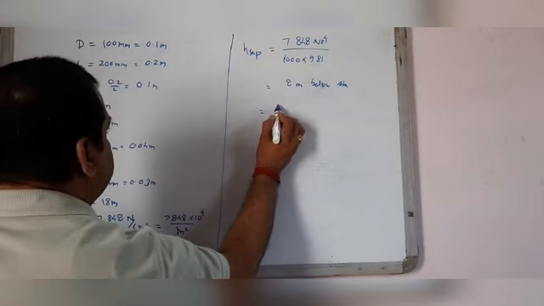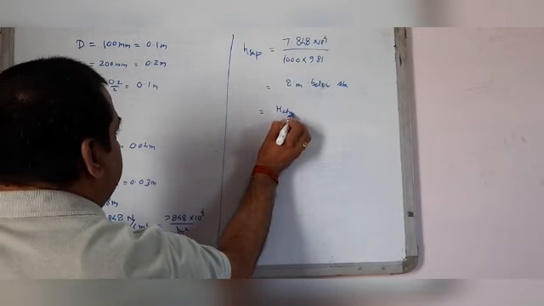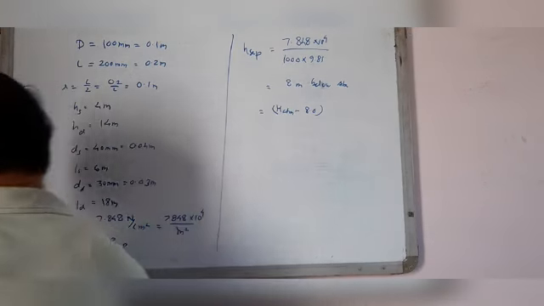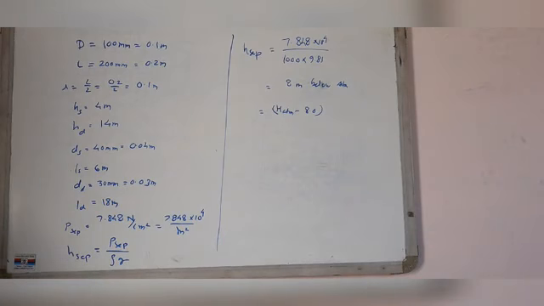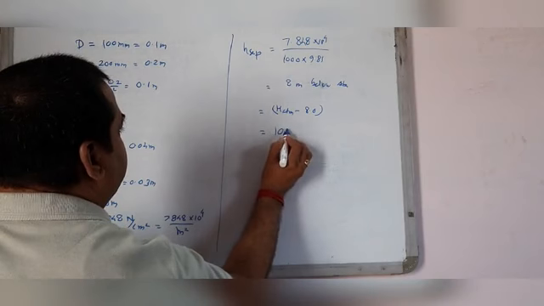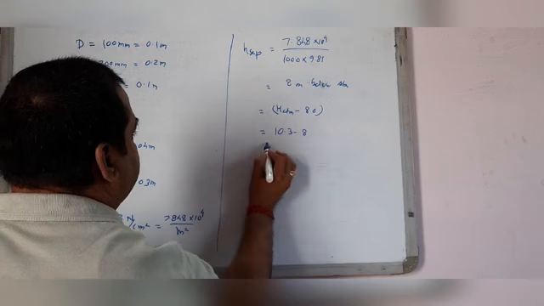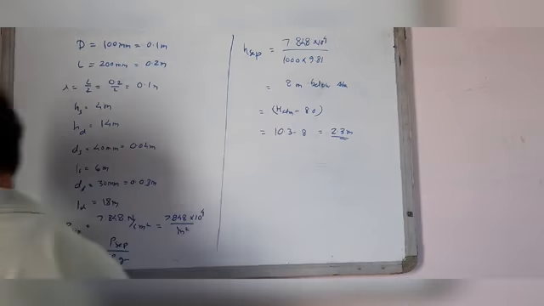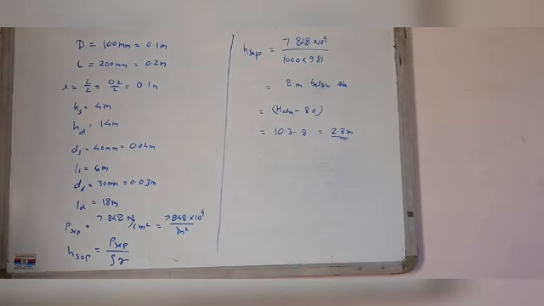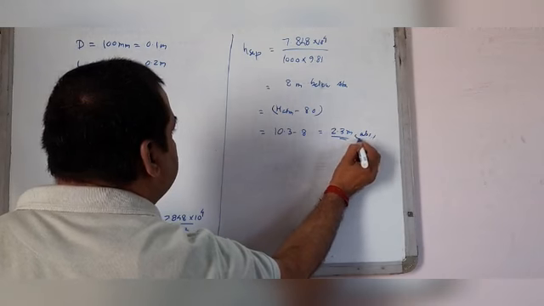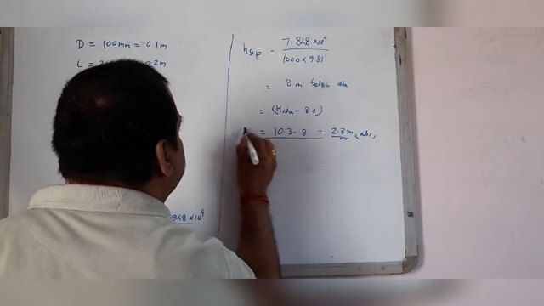That is, H separation equals H atmospheric minus 8.0 meter. The value of atmospheric head is given as 10.3, so 10.3 minus 8 equals 2.3 meter absolute, where H atmospheric is given as 10.3. This is the absolute H separation.